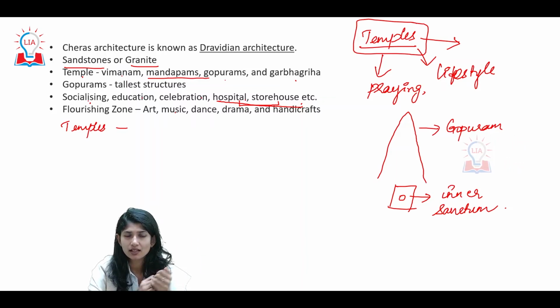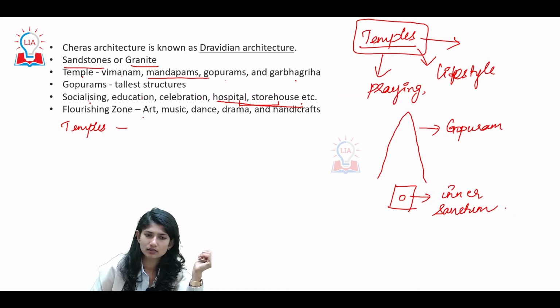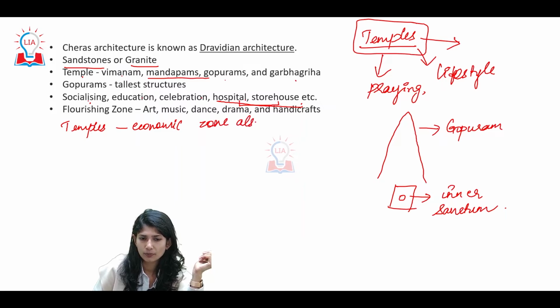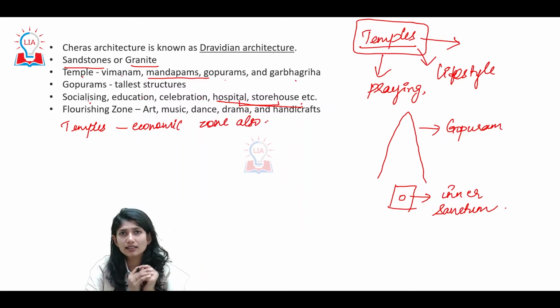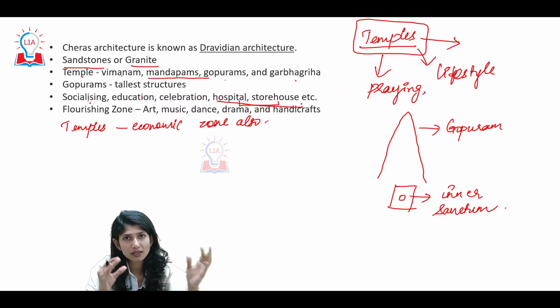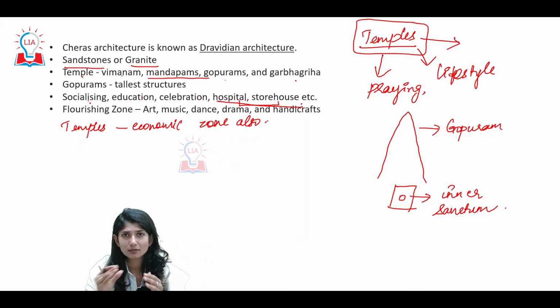There is trade and commerce, not the trade and commerce that happens on the coastal side, but trade and commerce near the temple vicinity, making it an economic zone also. Understand? These are the significance of temples specific to the Chera administration or Chera dynasty.